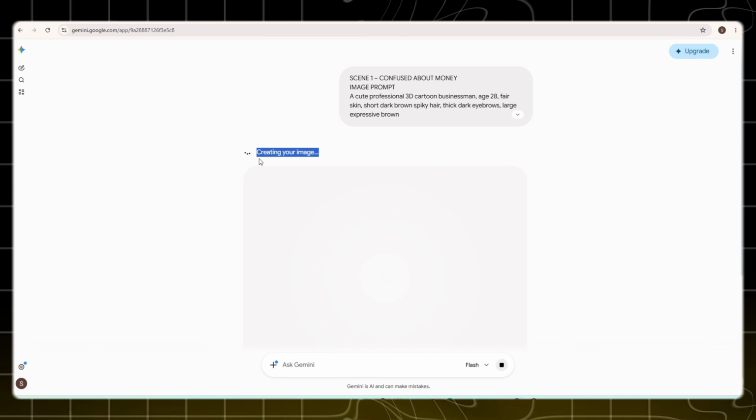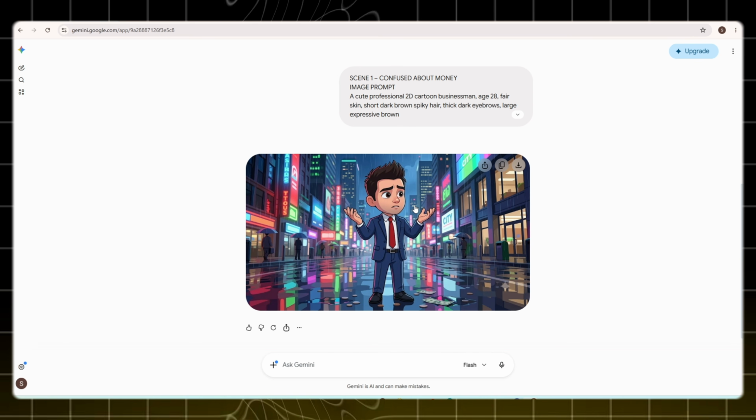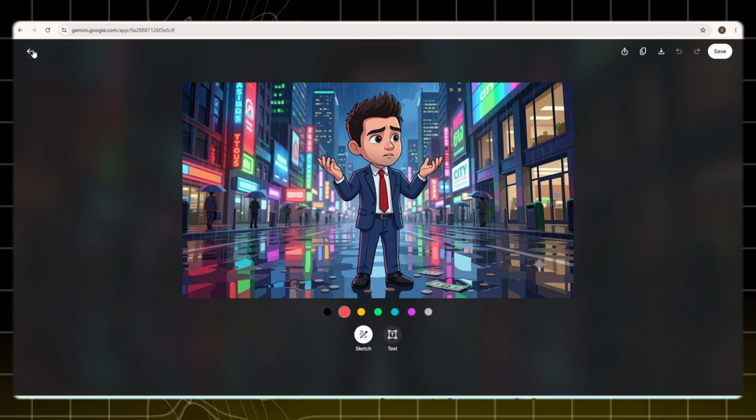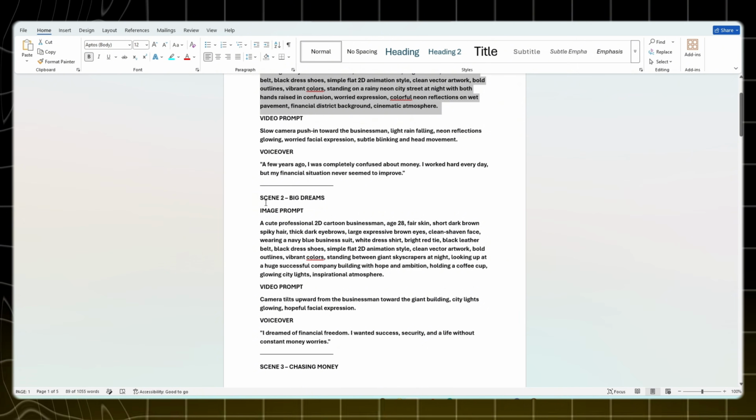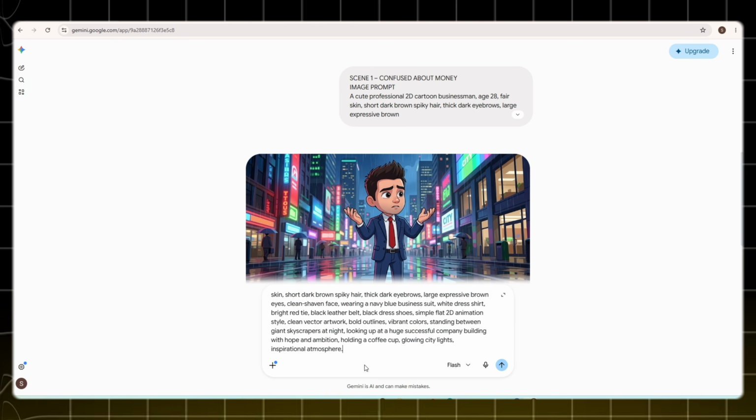The results look professional, visually appealing, and perfectly suited for creating engaging finance content. My first image is now ready. As you can see, the result looks absolutely amazing. The 2D visual style is clean, professional, and highly engaging, making it perfect for finance content.